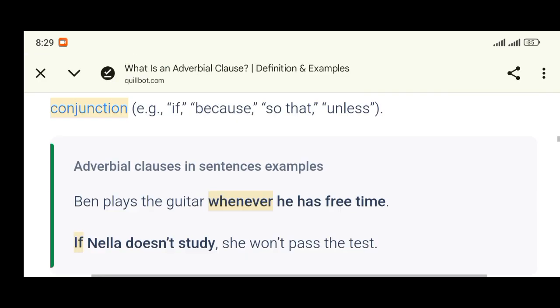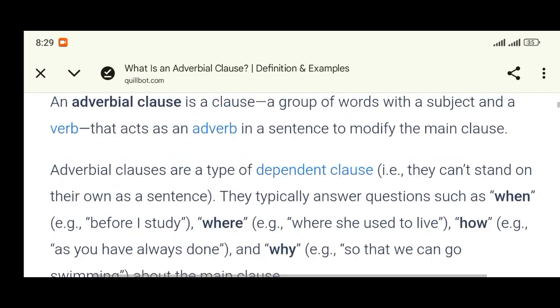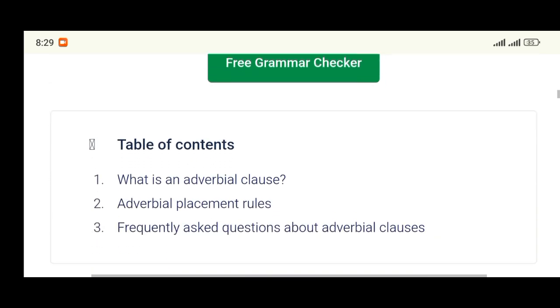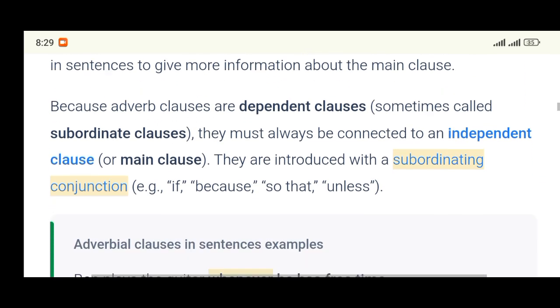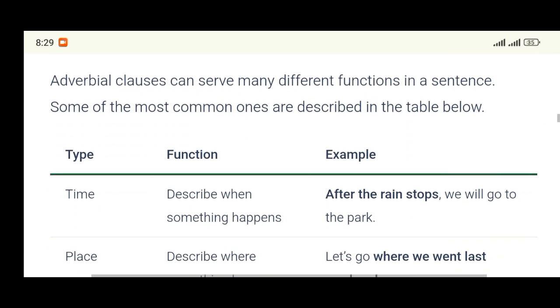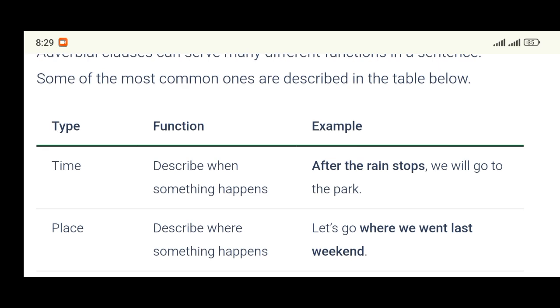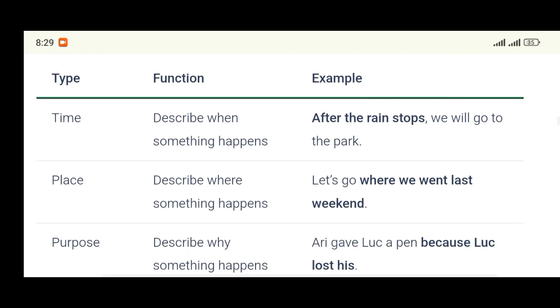So let's quickly go into the different types of adverbial clauses and their functions. Now look at this. Number one, we're going to be discussing about 5 or 6 different types of adverbial clauses. Number one, we have adverbial clause of time. We can work on that now together. Number one is adverbial clause of time.